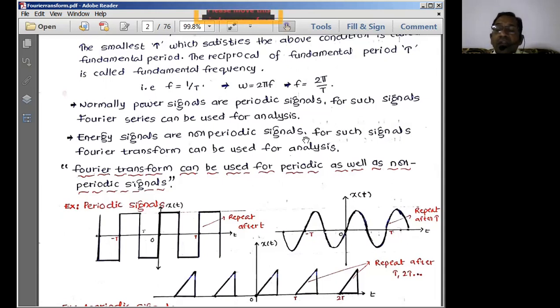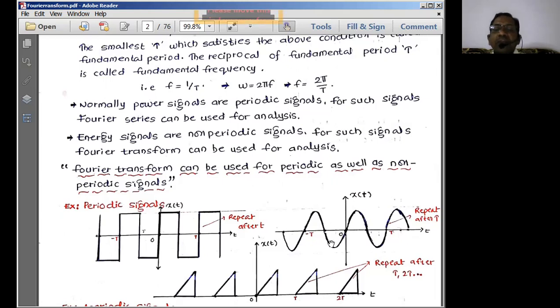Now if we extend that particular signal over a time period t tends to infinity, we definitely are going to get the power signal out of it. So when you extend a periodic signal, and if that extension is going to be true for all the time periods, then obviously we are going to get a periodic signal. Periodic signal means what? The same signal value should get repeated continuously over an infinite duration of time.